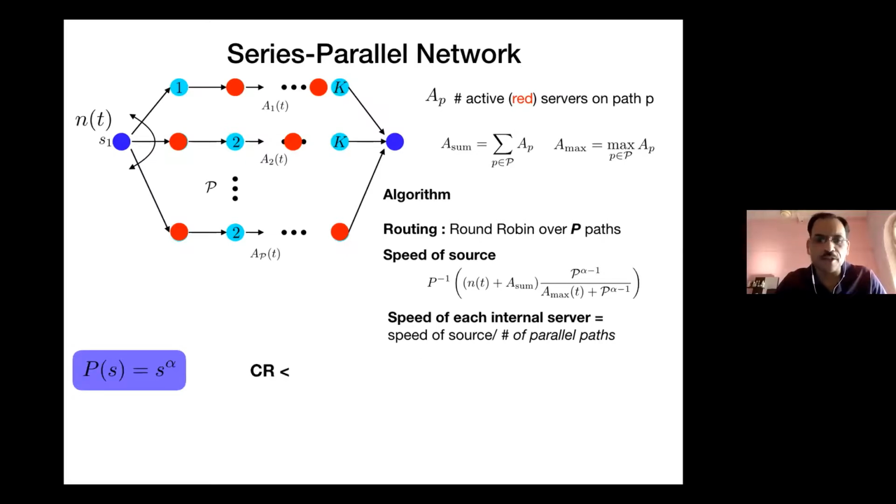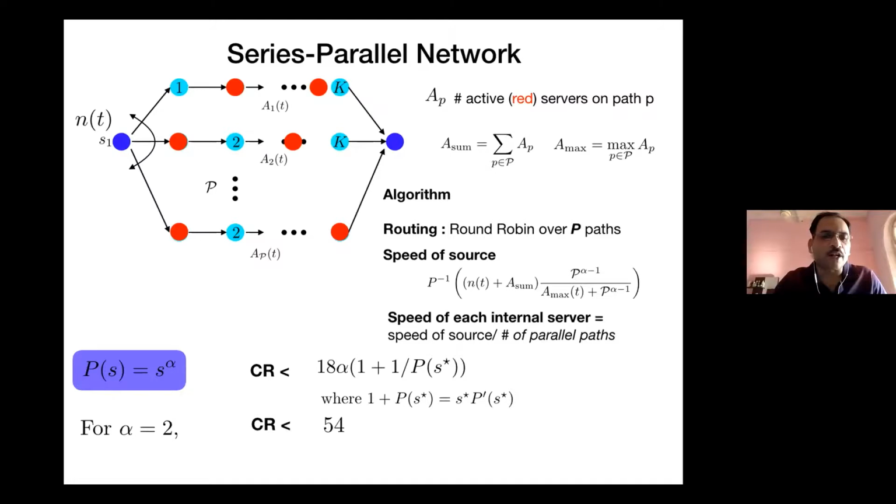With this, what we can show is, again, a slightly complicated expression, but for alpha equal to 2, it evaluates to 54. But again, importantly, it's independent of the size of the network, which is P or K. P is the number of paths and K is the number of servers on each path and the number of jobs arriving in the system. So it's completely independent of the system and the input, which is somewhat more important than the exact number of the competitive ratio, which is quite large, 54. It's essentially 3 times of what we saw earlier.